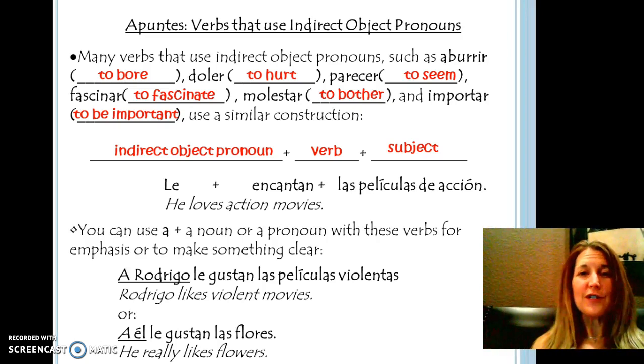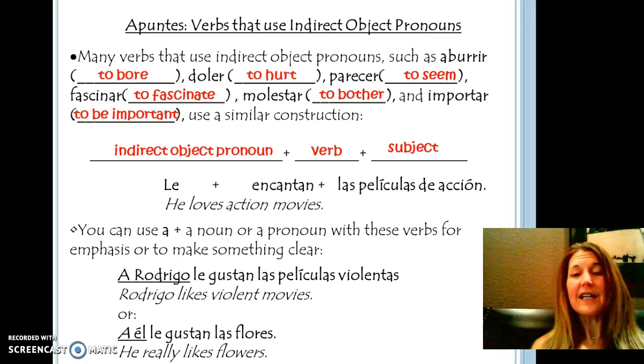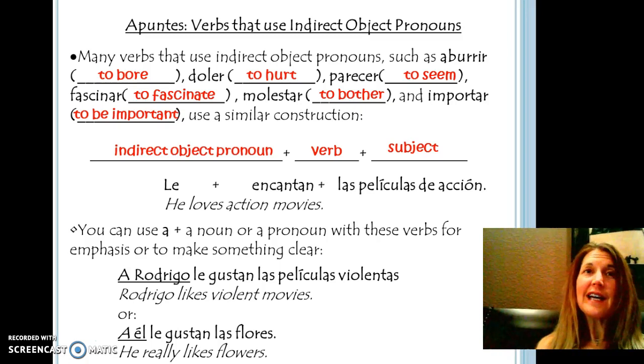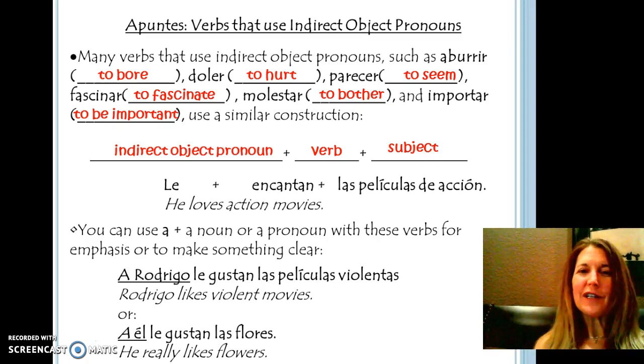Let's see how we can do this. Look at the bottom here. You can use the a plus a noun or a pronoun with these verbs for emphasis or to make something clear. So this first one here is making clear that it is Rodrigo that likes violent movies. On your sheet you have Rodrigo likes flowers, but I thought I'd change it up a little bit. A Rodrigo le gustan las películas violentas. So películas violentas is plural, which is why we made the verb plural, gustan. We didn't say gusta because he likes all violent movies, not just one violent movie.